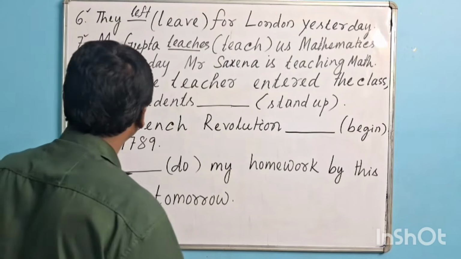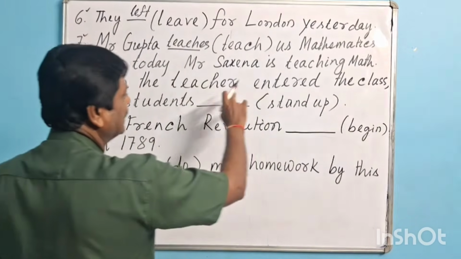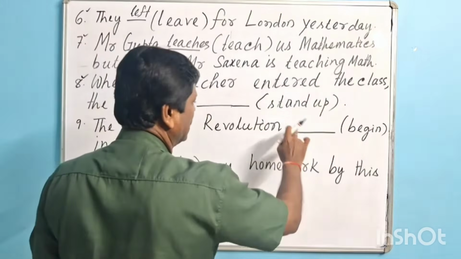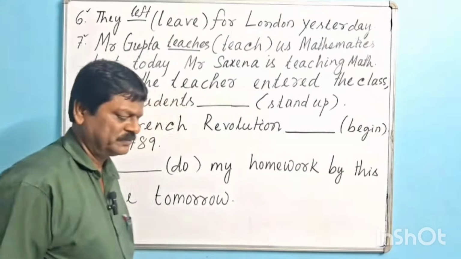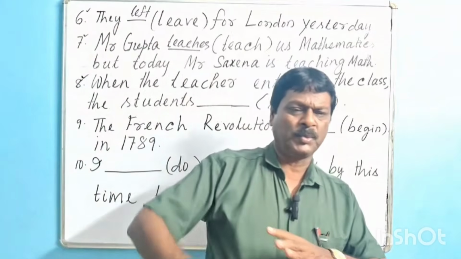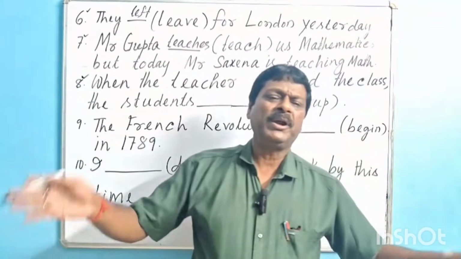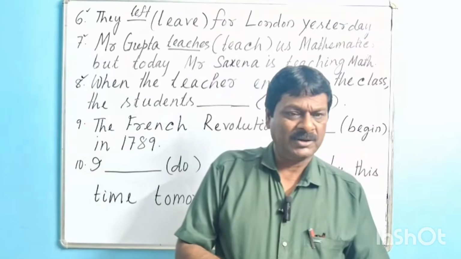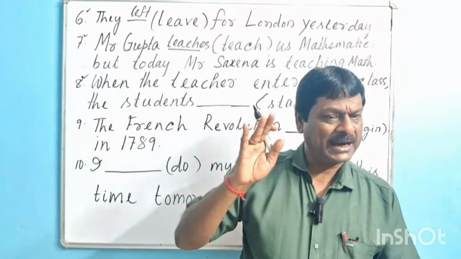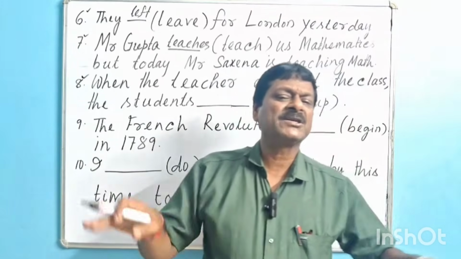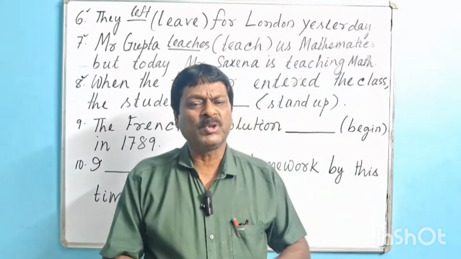question number 8. When the teacher entered the class, the students dash (stand up). We know when two actions took place in the past, one after another, or if one is the action and another is the reaction, this relationship is shown there.